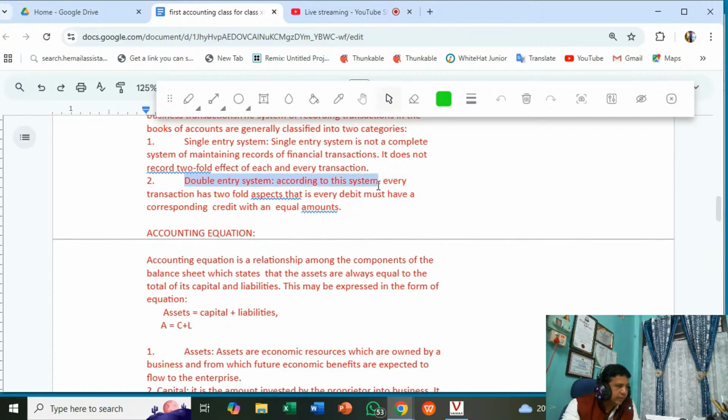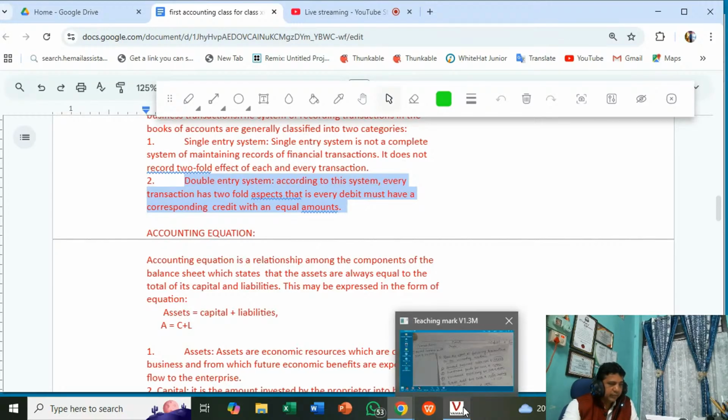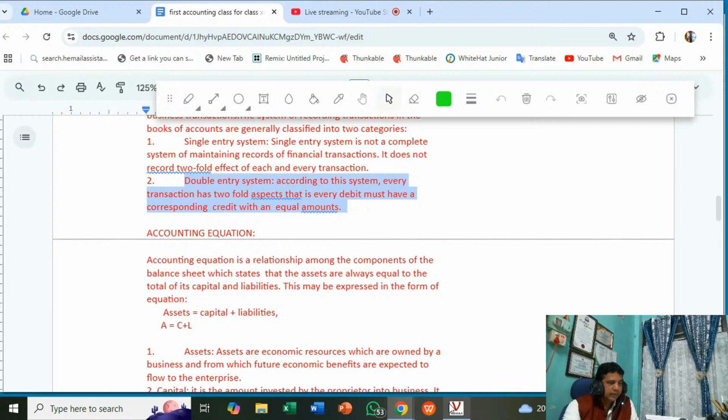According to this system, every transaction has a twofold aspect. That is, every debit must have a corresponding credit with an equal amount. You remember this sentence. Using this sentence, we will solve multiple tasks.